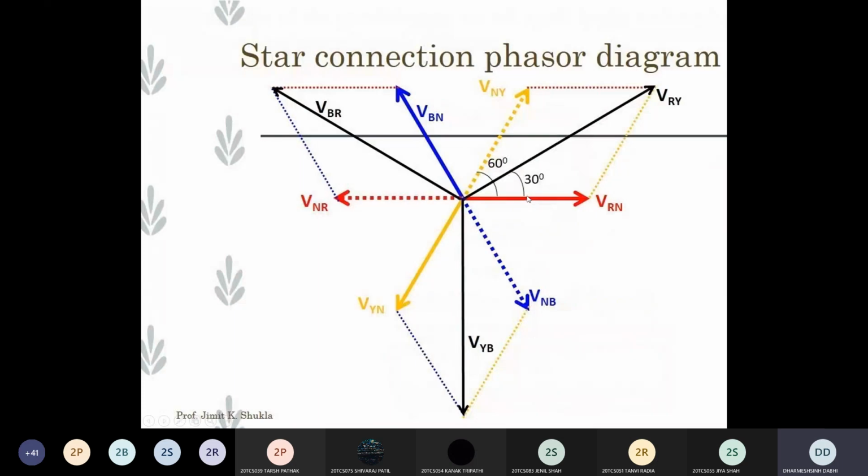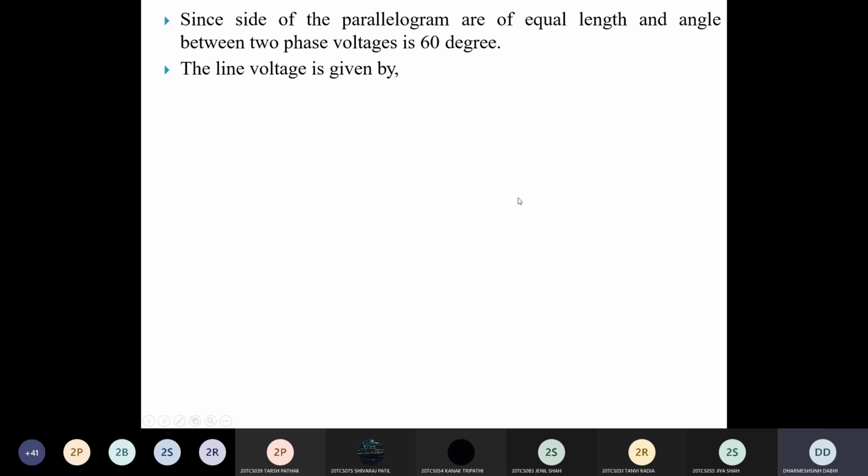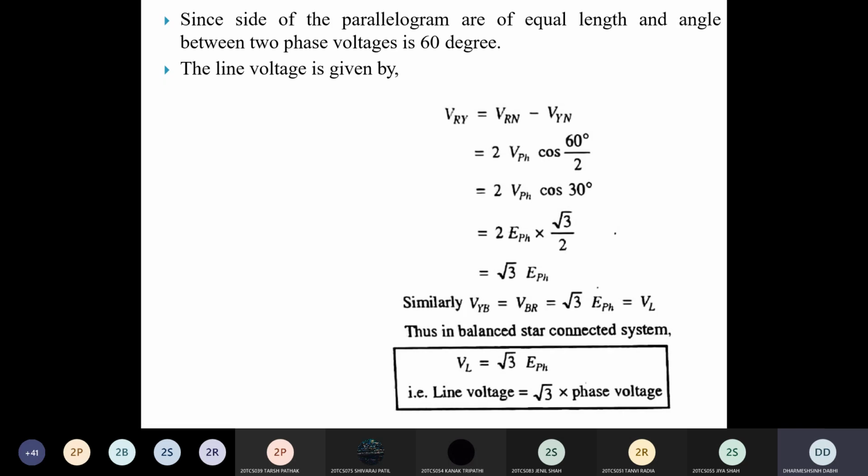Only 30 degrees. Clear? It is half of the angle between two phases, which means 60 divided by 2. So the equation of line voltage in terms of phase voltage is 2 times phase voltage into cos 60 by 2, and cos 30 is root 3 by 2. After simplification, finally you get the line voltage is root 3 times your phase voltage. This is the relation of line voltage and phase voltage in a star connected system.